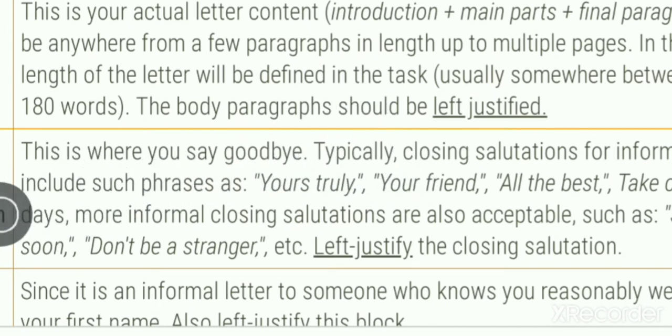And then the closing or ending part of the letter is the conclusive salutation. Before we bid goodbye to someone, we generally say greeting words such as goodbye, see you, your friend, yours faithfully, yours truly, all the best, take care. So these are written at the end of the letter on the left.